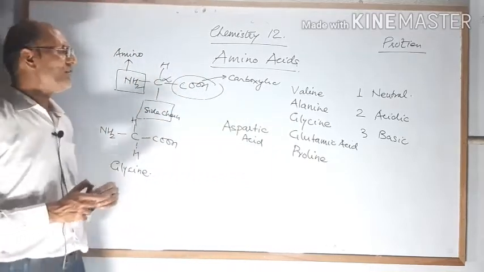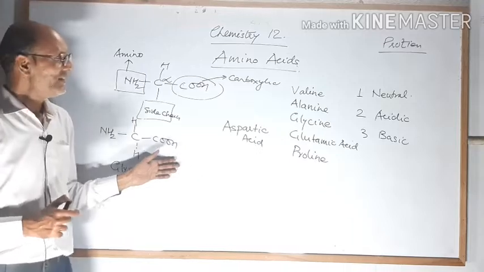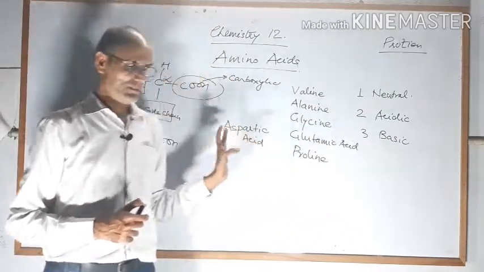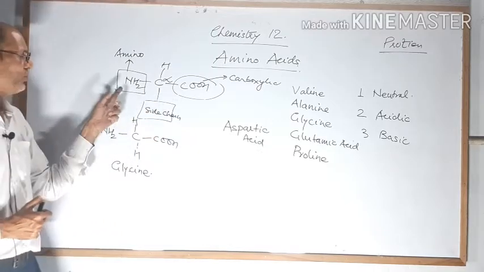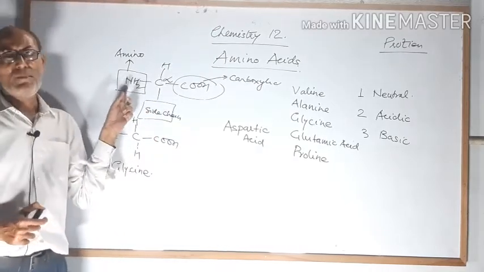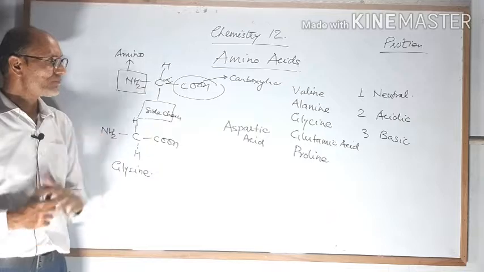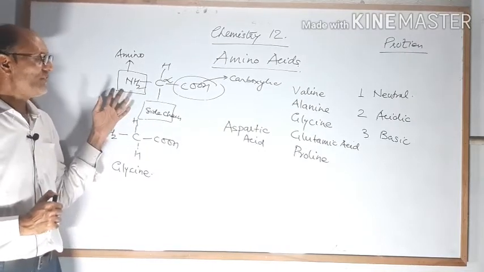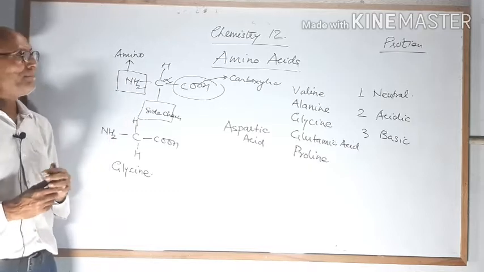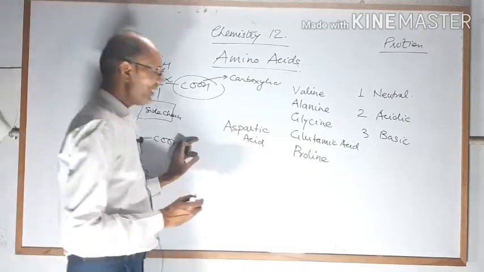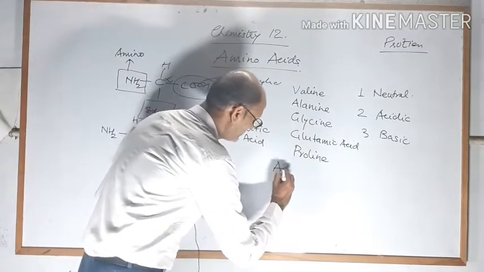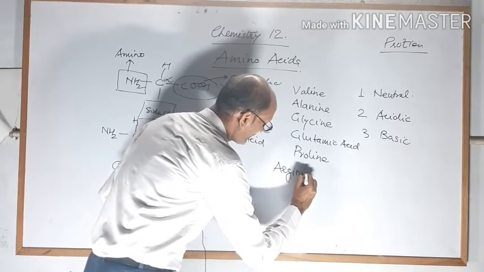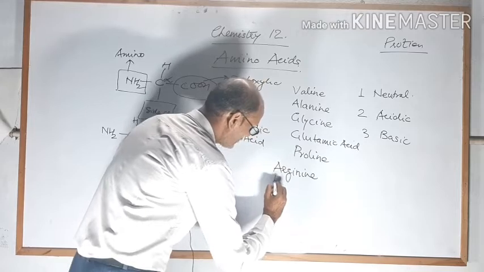Similarly, students, now moving towards the third category, that is basic amino acid. If the number of amino groups is more than acidic groups, then it is called a basic amino acid. And examples of basic amino acids are arginine and histidine.